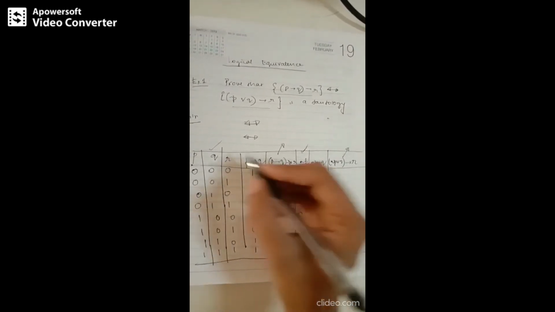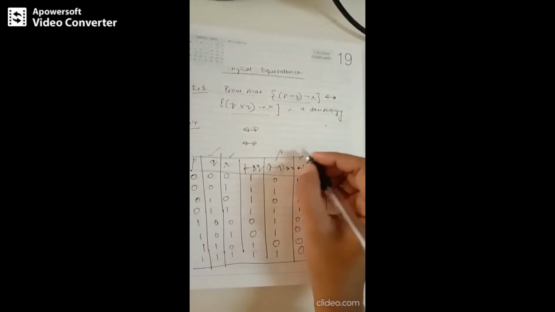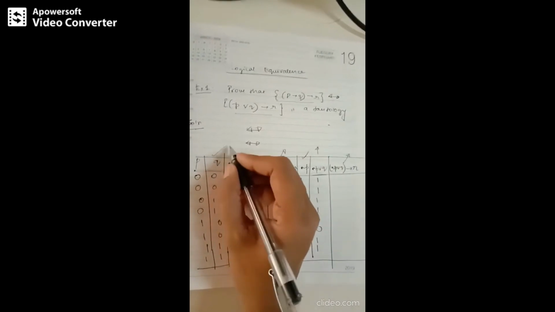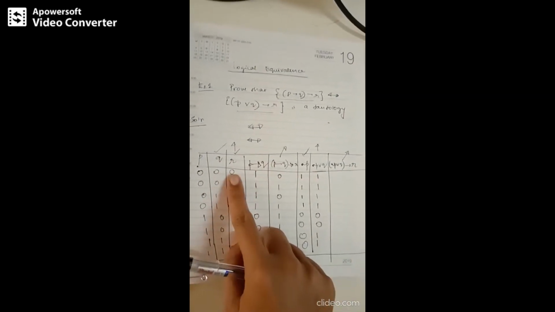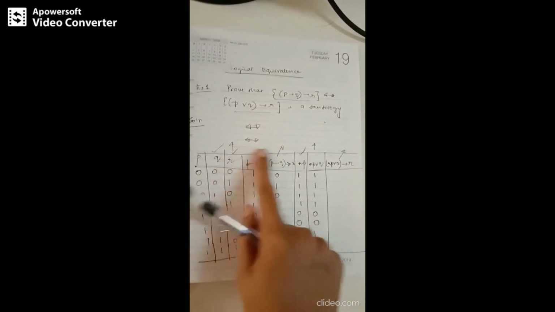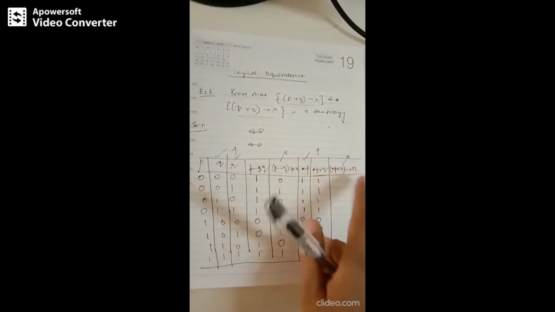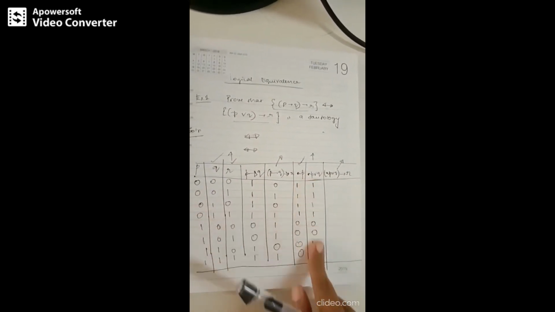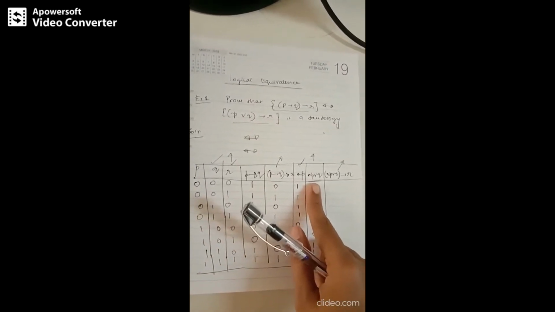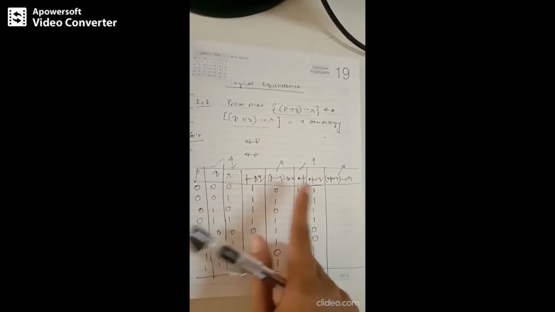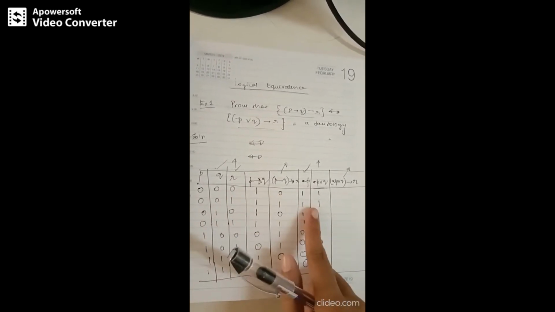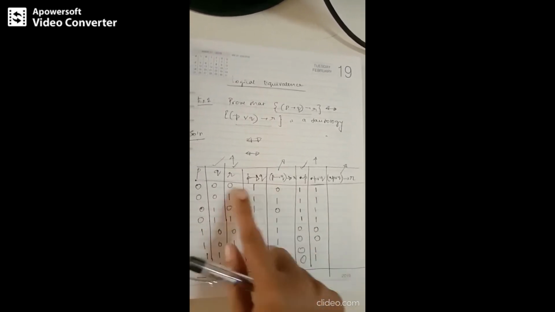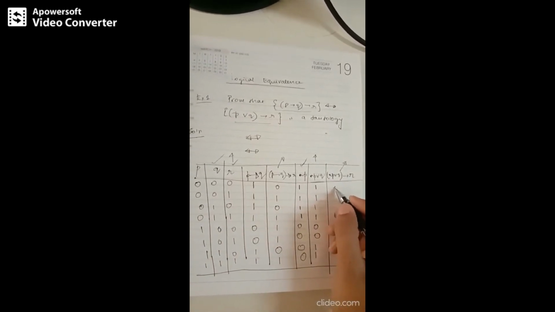Next, this column implies this column. We need to find the implication of this column versus this column. See, I am just marking for only my reference. You need not mark this. So I need to match this column first with this one. So I need to find the implication of 1 implies 0, 1 implies 1. What is 1 implies 0? 1 implies 0 is 0.